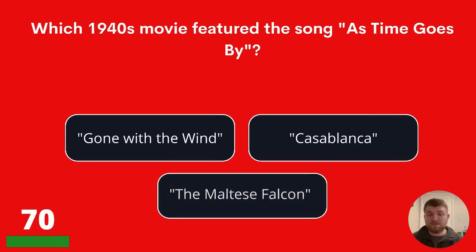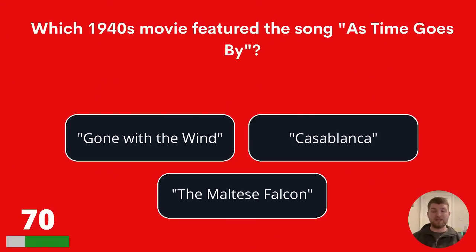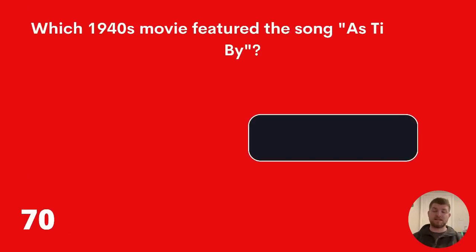70. Which 1940s movie featured the song As Time Goes By? Gone with the Wind, Casablanca, or The Maltese Falcon? The correct answer is Casablanca.